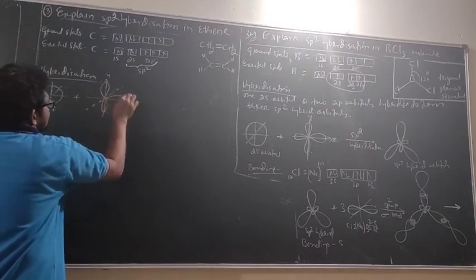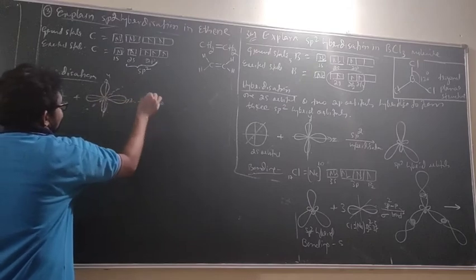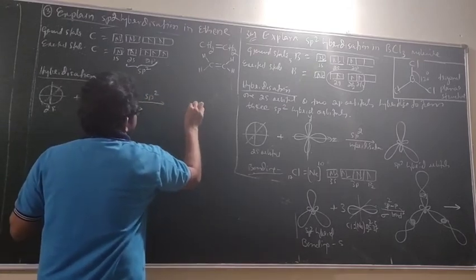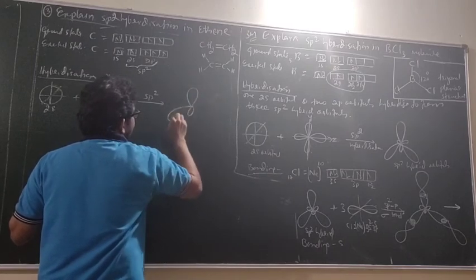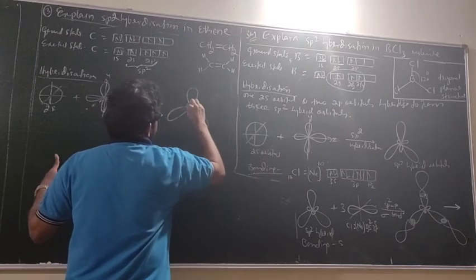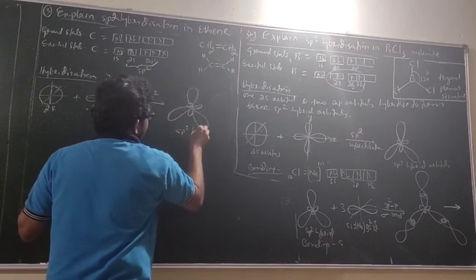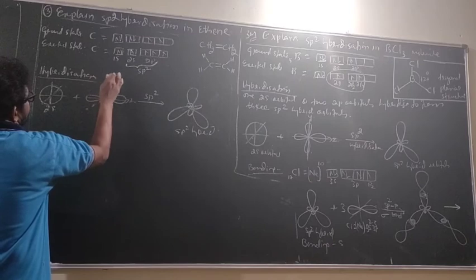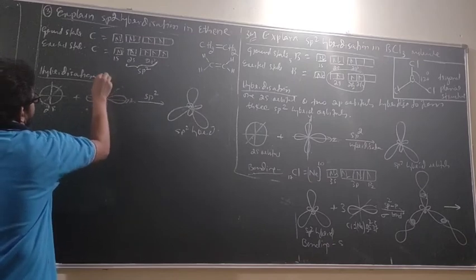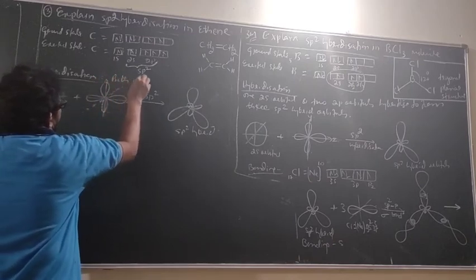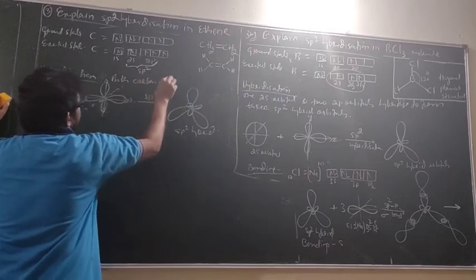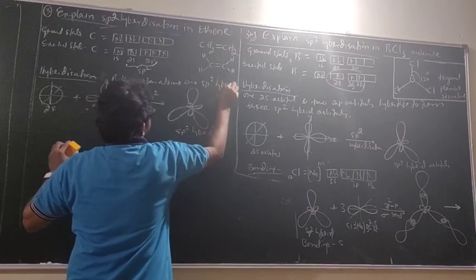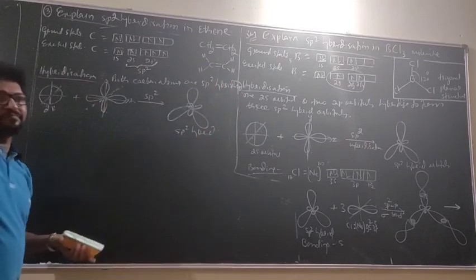This is the one, this is the one. So sp2 hybridization. Come on. What is the shape? This is the one, this is the one, this is the one. sp2 hybrid. So here I write: both carbon atoms are sp2 hybridized.